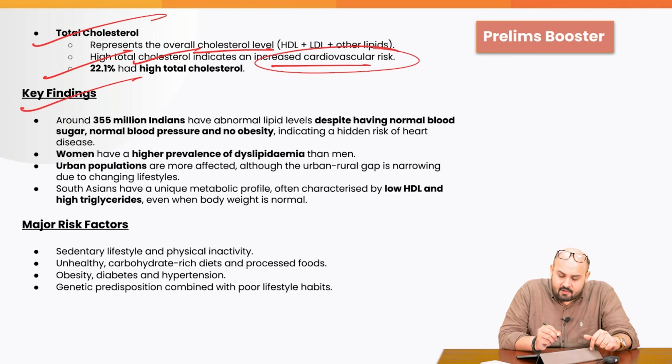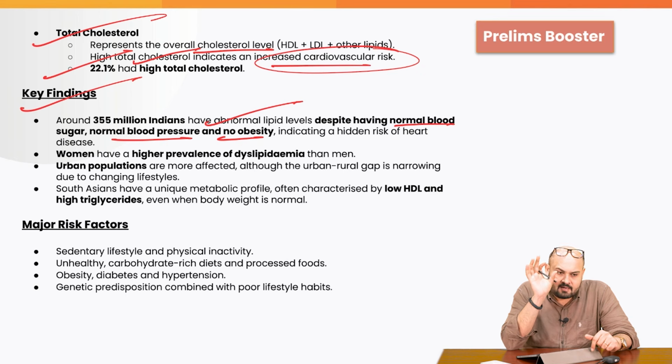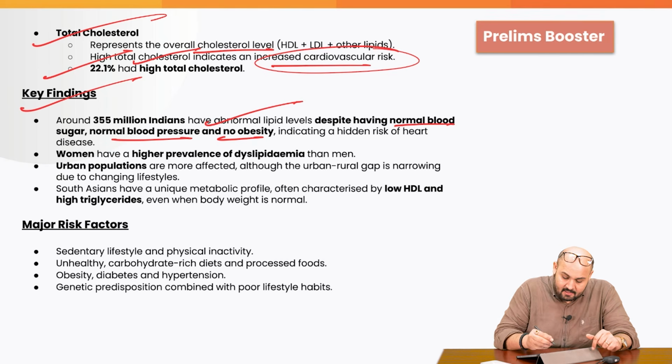Key findings, around 355 million Indians have abnormal lipid levels despite having normal blood sugar, normal blood pressure and no obesity. So this can be an invisible hazard. There can be a person who is not obese, who is having a perfect sugar, but still the person can suffer from these abnormal levels of the lipids, indicating a hidden risk of heart disease. Women have higher prevalence of dyslipidemia than men. Urban populations are more affected, although the urban-rural gap is narrowing due to changing lifestyle.